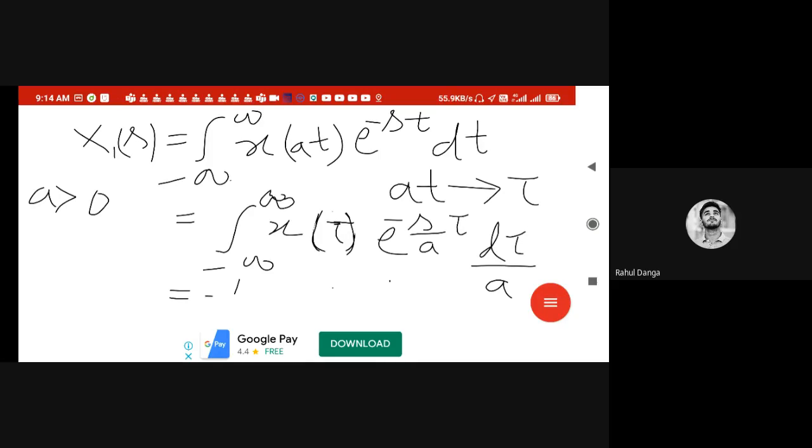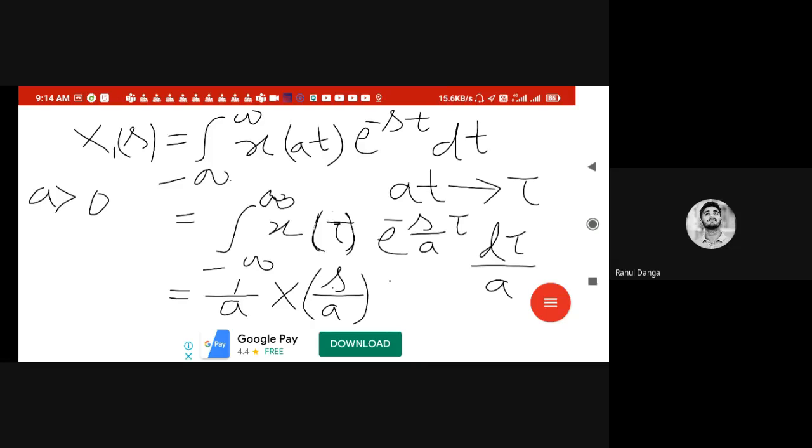The 1 by a will come outside, and it will be nothing but x of s by a. If you recall, x of s is the integral of x of t e to the power minus st dt, so in place of s, if I put s by a, it will be x of s by a. So my result for a greater than 0 will be 1 over a x of s by a.